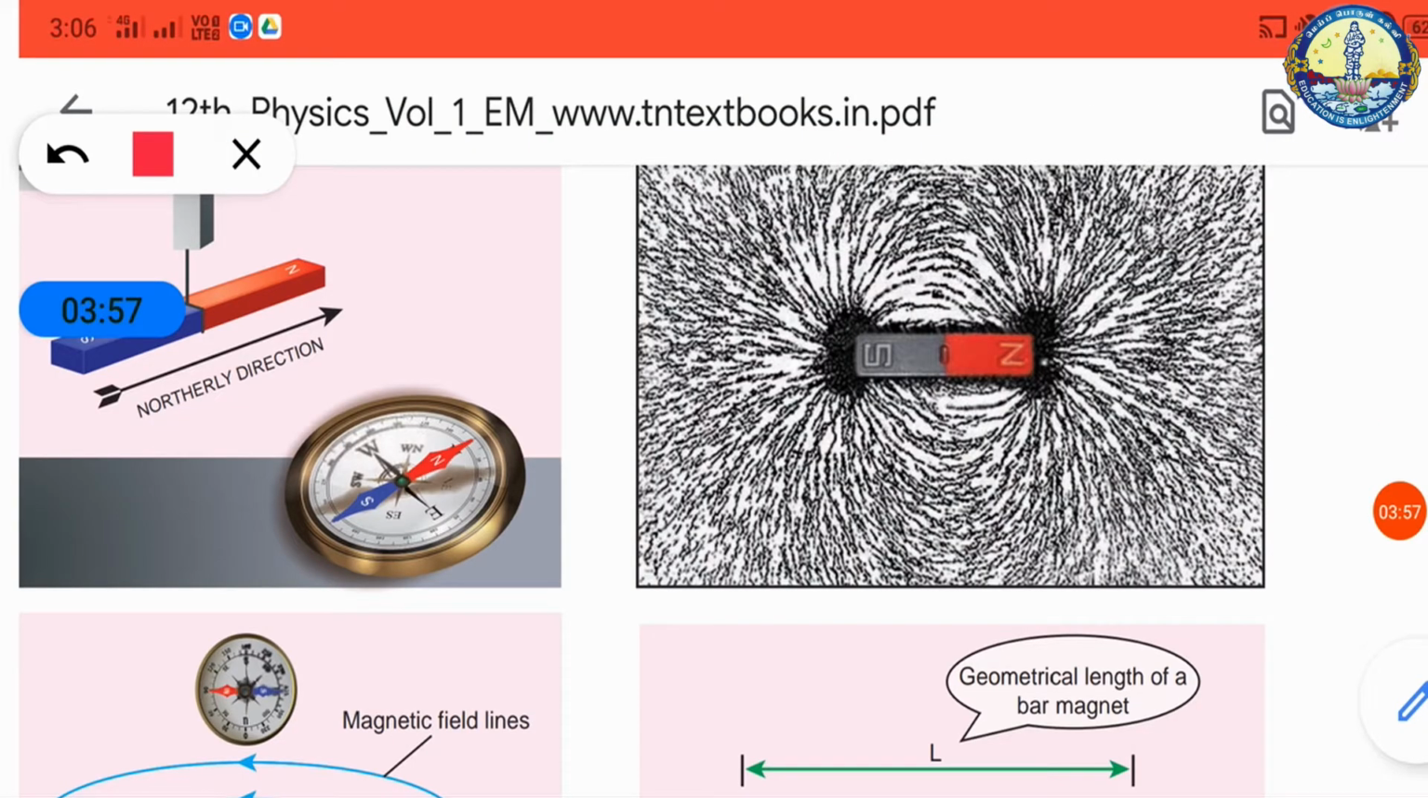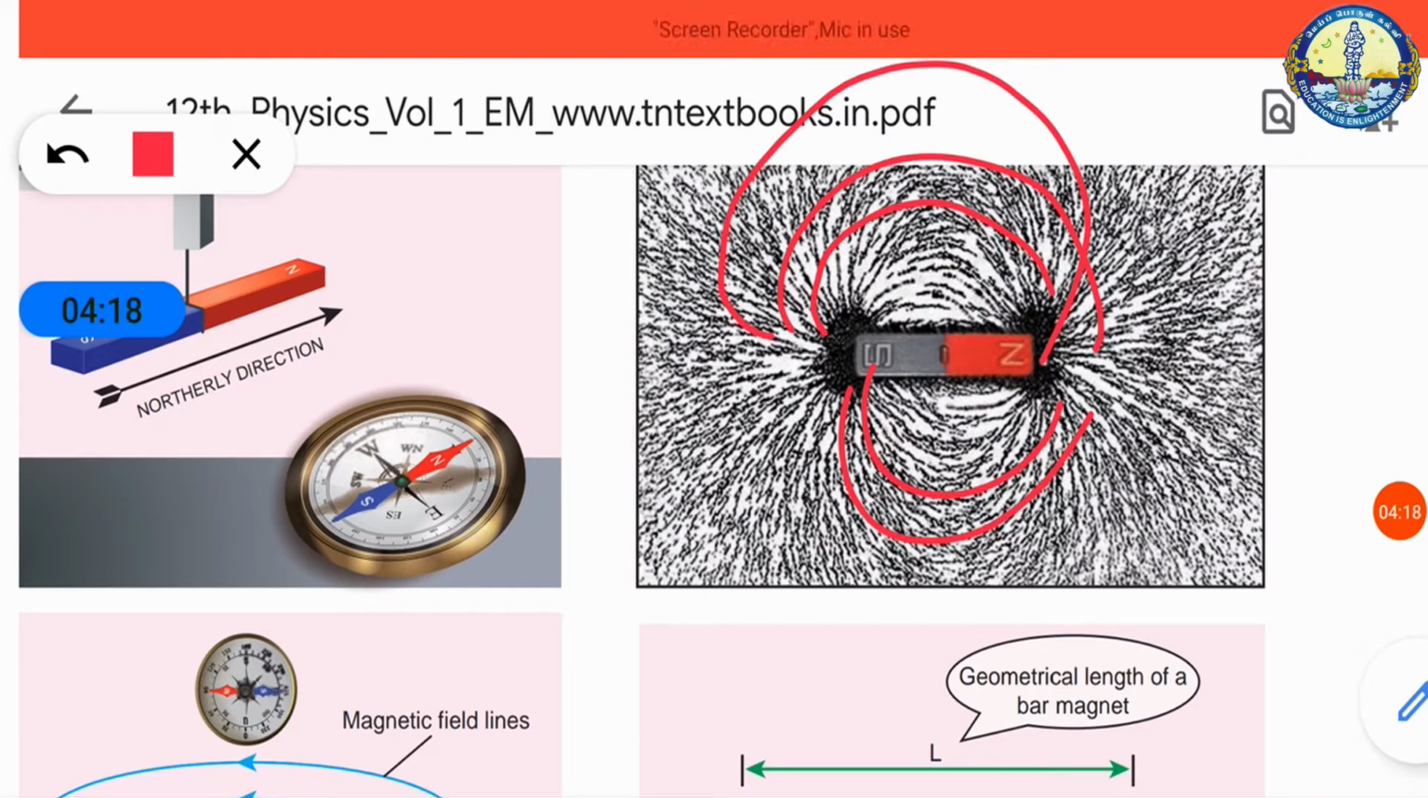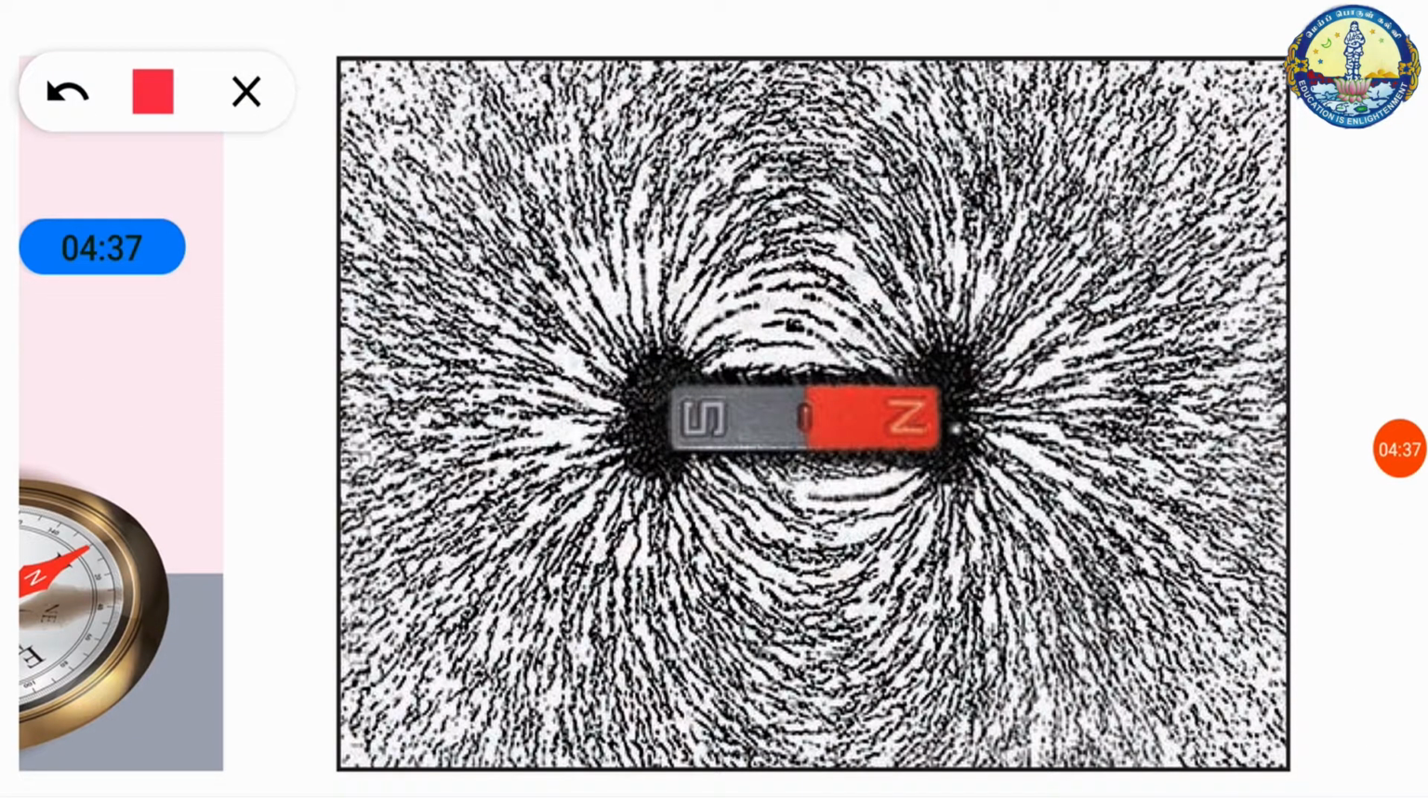Here in this picture, these lines show the magnetic field lines. They have some properties. The field lines are continuous closed curves. The direction of the field lines is from the north pole to the south pole outside, and inside the magnet it is from south to north. The direction of the magnetic field at any point on the curve is given by drawing a tangent to the magnetic field line.